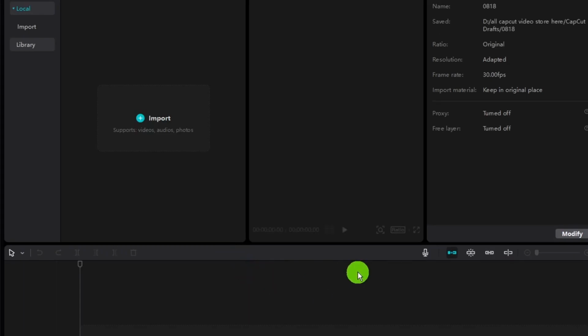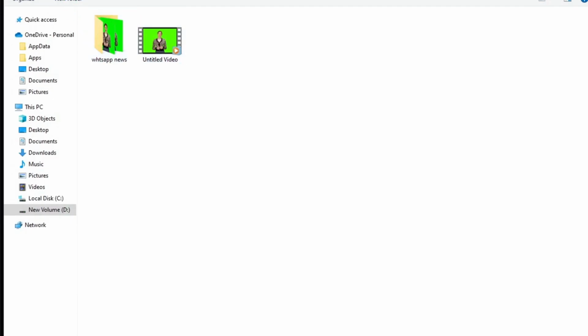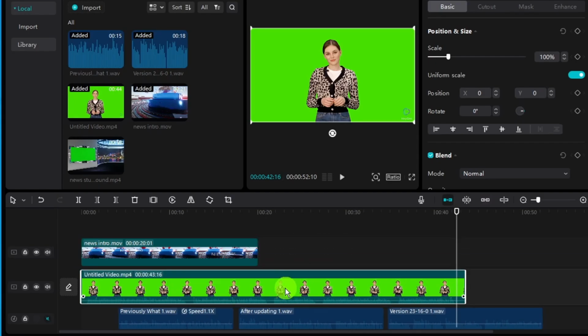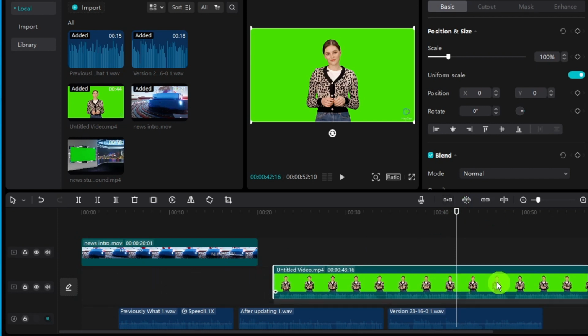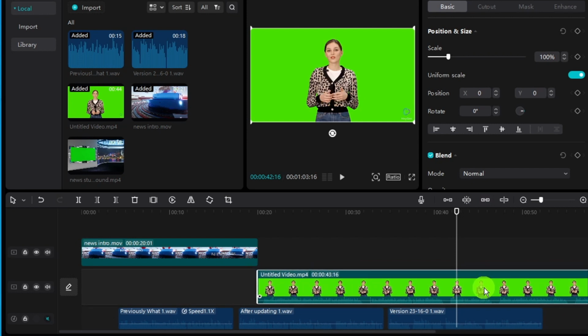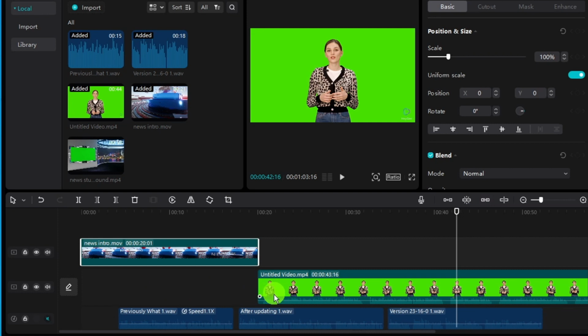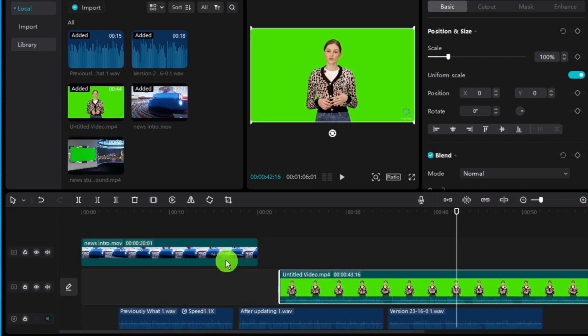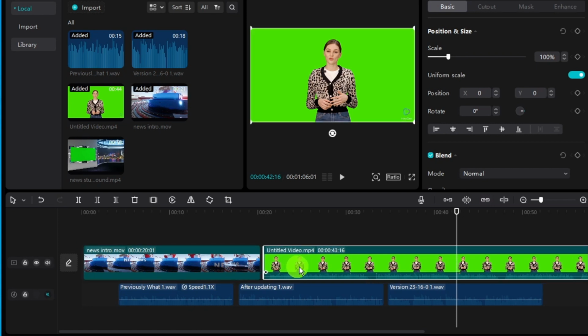You can use any video editing software for this purpose. In my case, I am using CapCut because it's user friendly and perfect for beginners. Open your chosen video editor and import all the footage into the media folder. Start by placing the intro scene on the timeline, followed by adding the news background and the video clip. Organize them in consecutive order.